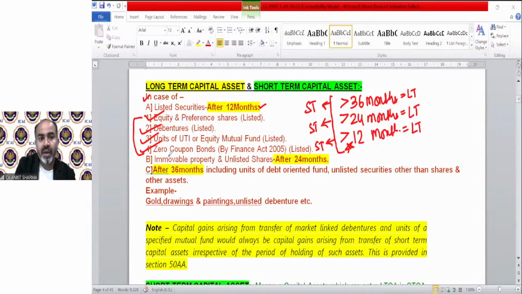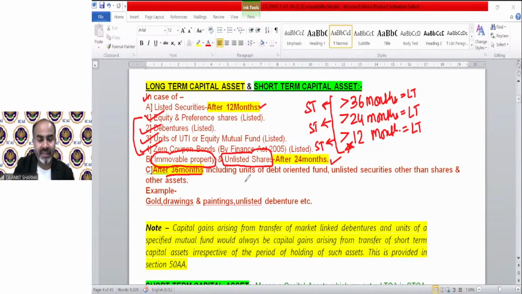In case of immovable property like land and building, and unlisted shares, the limit is 24 months. So land and buildings, that means immovable property, and unlisted shares will be treated as long term if transferred after 24 months. If transferred up to 24 months, they will be treated as short term. So if I have purchased land and I transfer it after 23 months, that will be a short term capital asset.